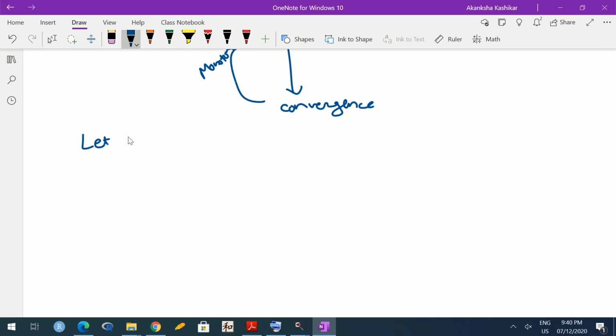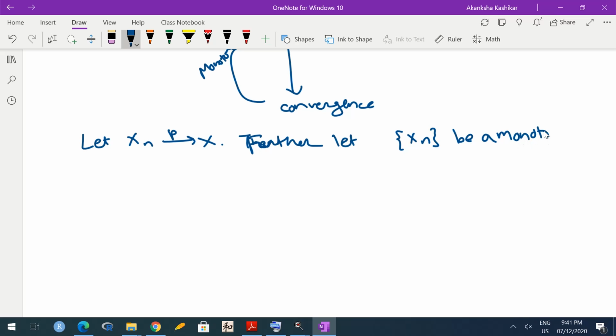Let Xn converge to X in probability. Then further, let Xn be a monotone sequence. We'll have to say monotone almost surely, meaning for almost all omegas it is monotone.